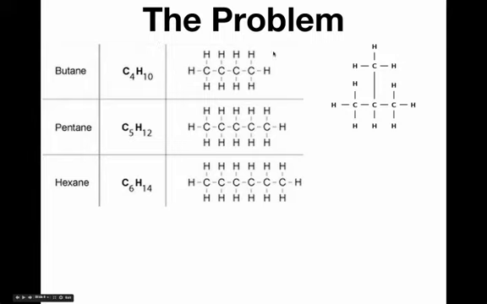But once the molecules get larger, once they reach about 4 carbons in length, then you begin to have problems in understanding what type of molecule you're talking about when you are only presented with the simple molecular formula. If I say I'm working with C4H10, you don't know if I'm talking about this or this molecule over here.